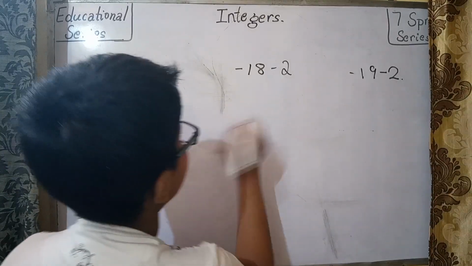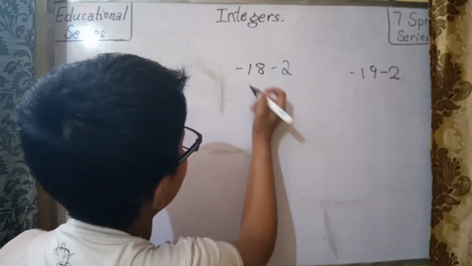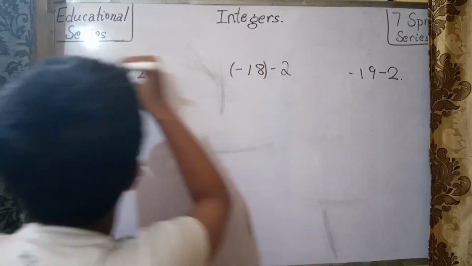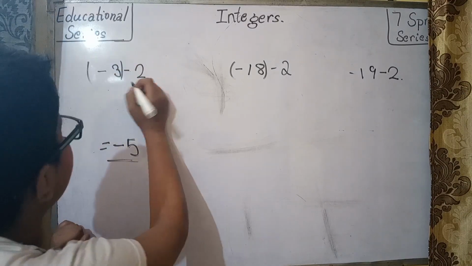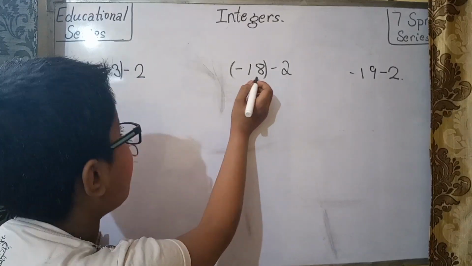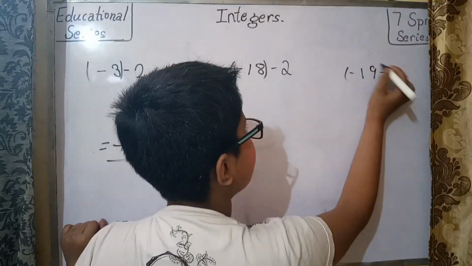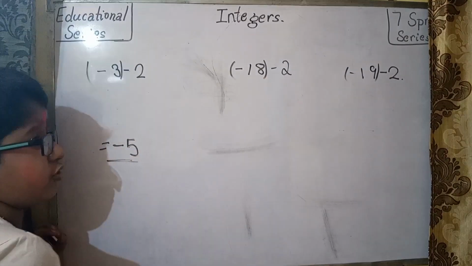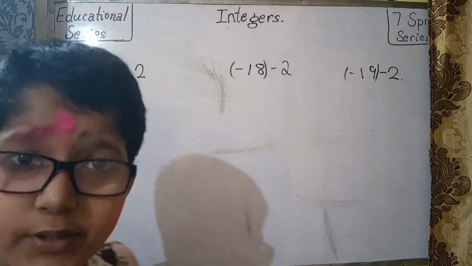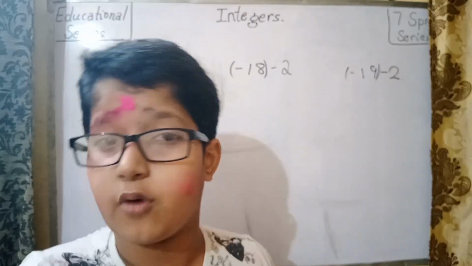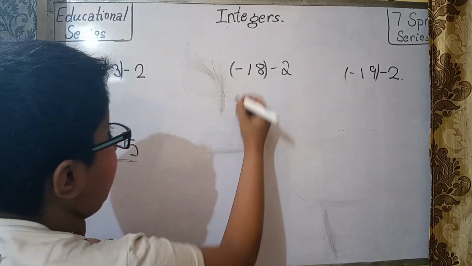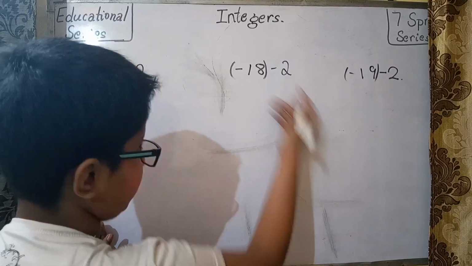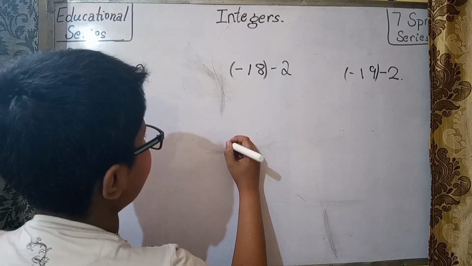In this one, same as this, minus and minus. Now for your clarity, this is plus and the operation is minus, and here the operation is also minus, and here also it's minus, 19 minus 2. Because now we are learning subtraction, so all these questions are of subtraction. We'll do more questions of subtraction and subtraction on the number line on the PPT. So this question, minus and plus. I'll give you one more question down here.